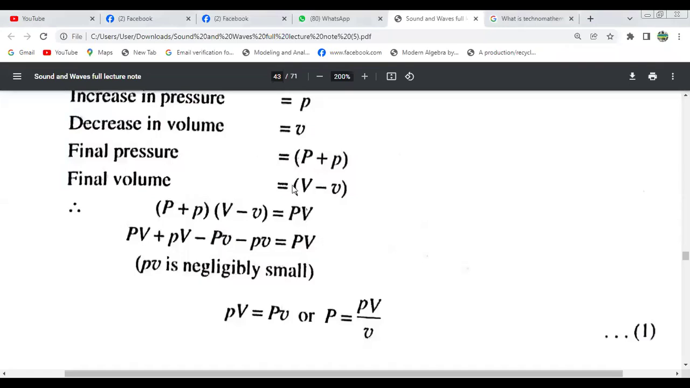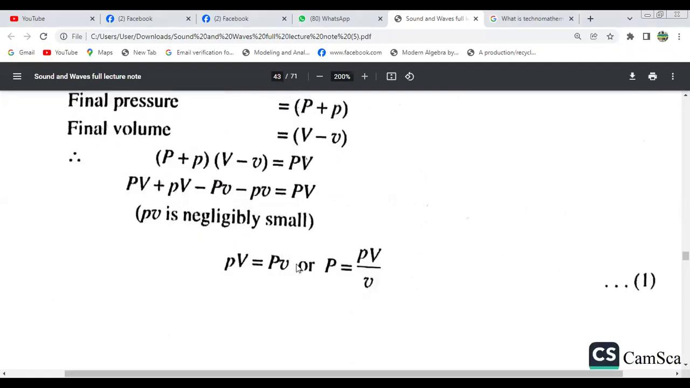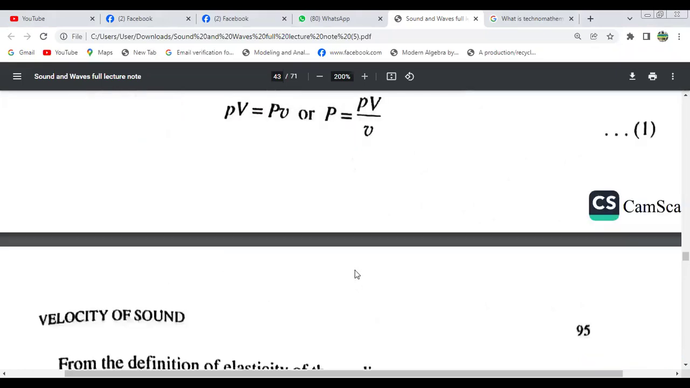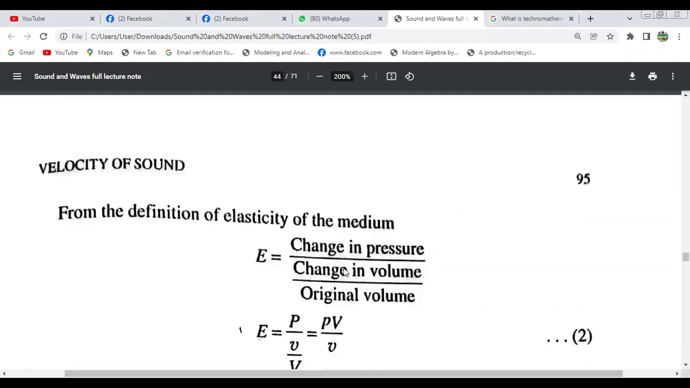So the final volume is V. Pb is negligible, due to the very small quantity. So capital P, small p, capital B equals capital P, small b, or P equals this. So from the definition of elasticity of the medium, E equals what? Elasticity is change in pressure divided by change in volume divided by original volume.